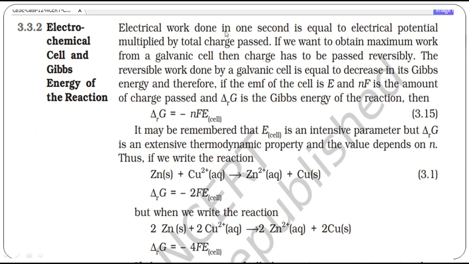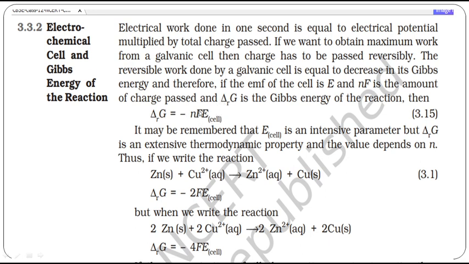How to measure the electrical work done? It is actually the cell potential. Electrical work done is equal to cell potential multiplied by the total charge passed. Total charge means what? Number of electrons into Faraday. That is your total charge. So that is actually nothing but electrical work.